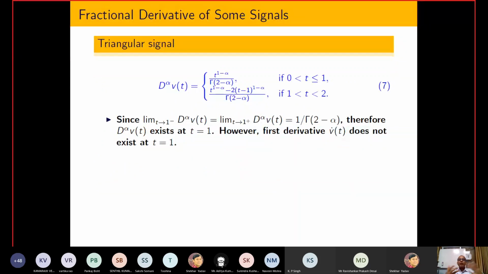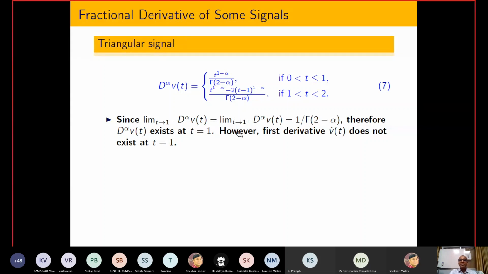Now let us come to the generalization of this. What I am telling is that some signals are not differentiable in the classical sense, but are differentiable in the fractional sense. This is a triangular signal, and it is possible to show that the derivative of the triangular signal is given like this. Basically, the first order derivative will not exist, because you can easily calculate this derivative by putting it inside the formula. So please check whether the derivative I have calculated is correct or not.